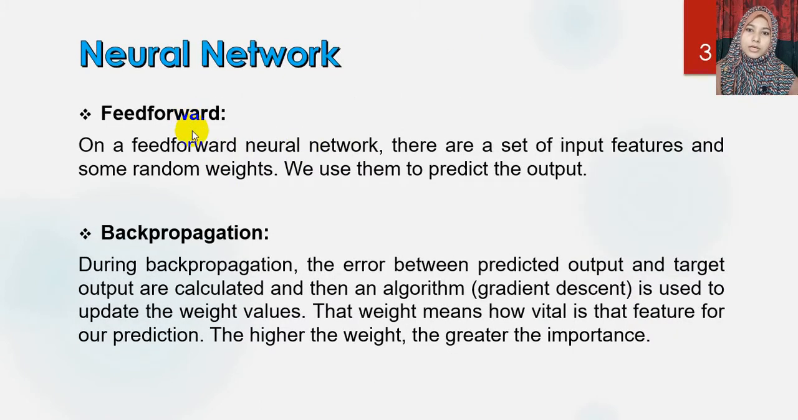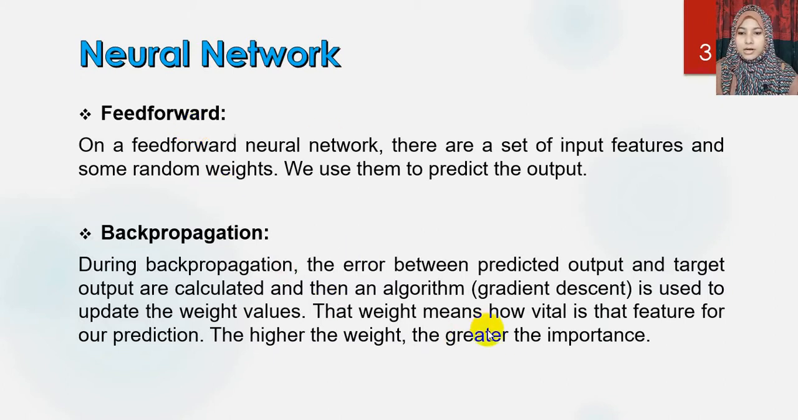So inside the neural network there are two steps. One is feed forward, where there will be some input features and some weights initially, and we will predict the output from this process. And after that there is back propagation. In this process we are going to calculate the error between the target output and the predicted output, and after calculating this we are going to use some algorithm. Gradient descent is used to update the weight or adjust the weight value so that our accuracy level is higher and the error is lower.